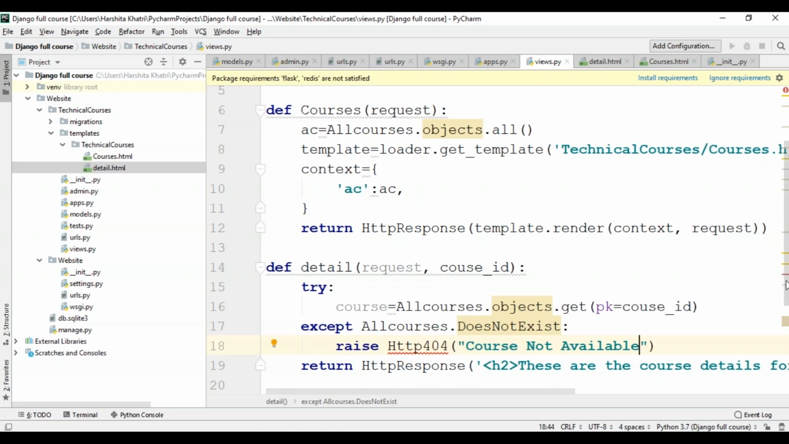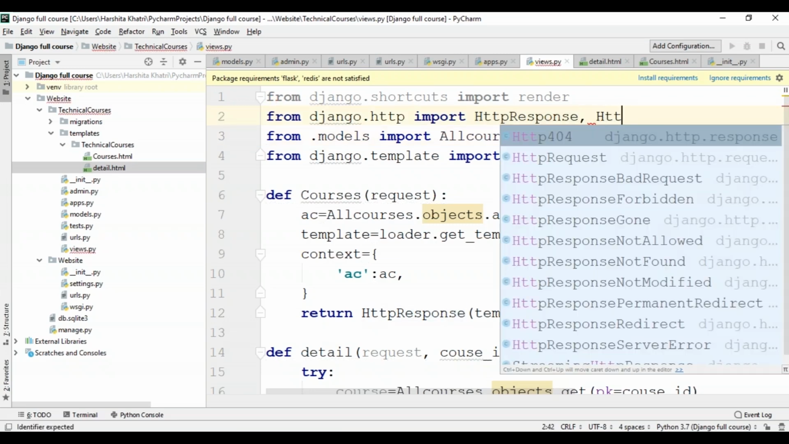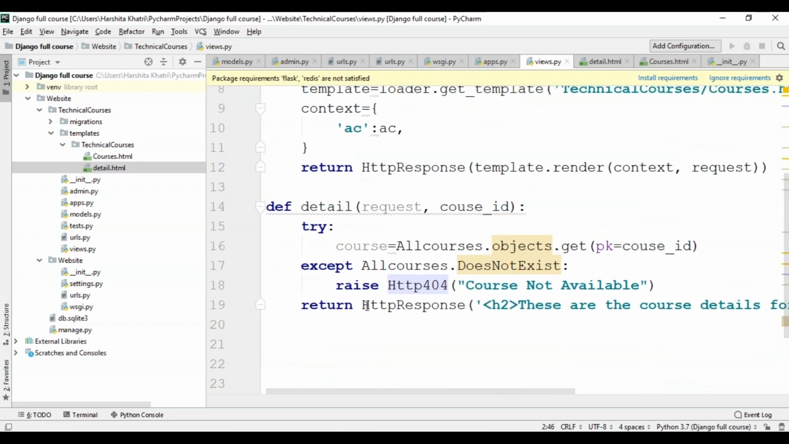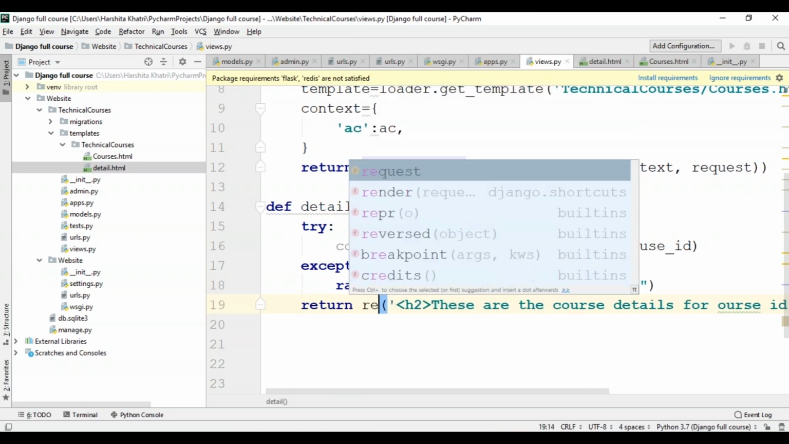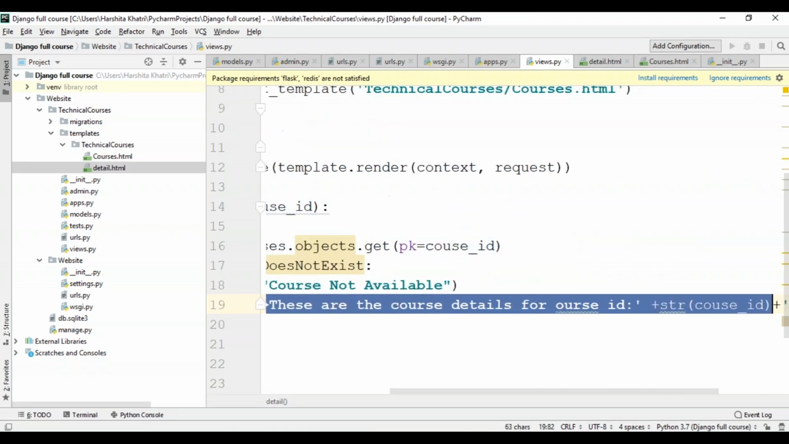So now I've actually not imported the Http404 method. So I'll just import it over here. So Http404. Okay. So looks cool. I'll have to change this. I'll change the return method from HttpResponse to the render method. This is actually a shortcut method. You can specify the request parameter and the link to the details page as well as the dictionary as a parameter to this function. Okay, so just clear this up.